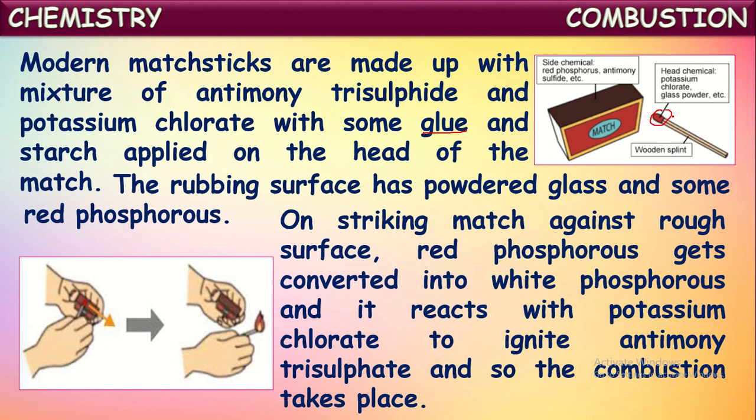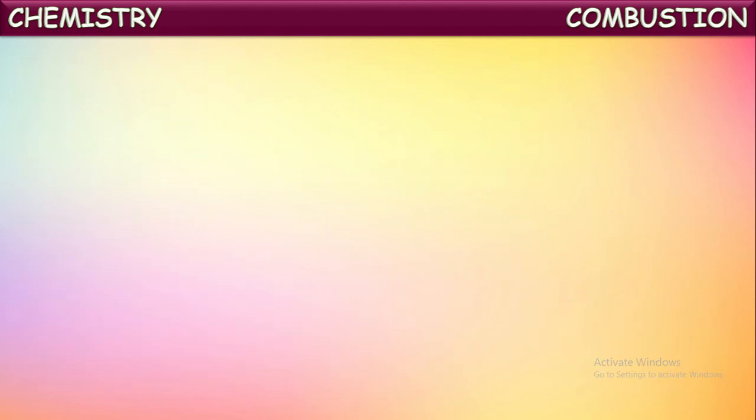This reacts with potassium chlorate in the matchstick and it ignites antimony trisulphide present in the matchstick. Immediately fire comes, it starts burning. In that way, the matchstick catches fire. This is what happens behind the matchstick burning.